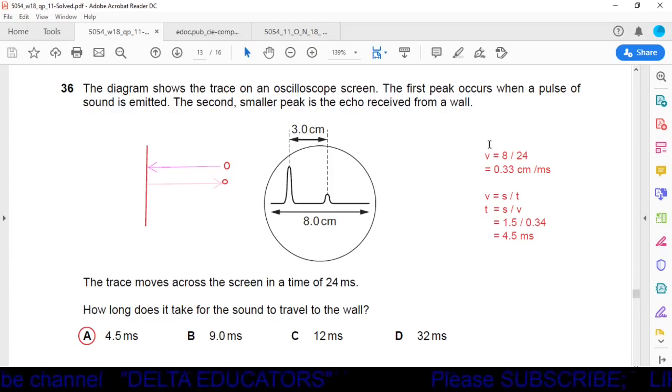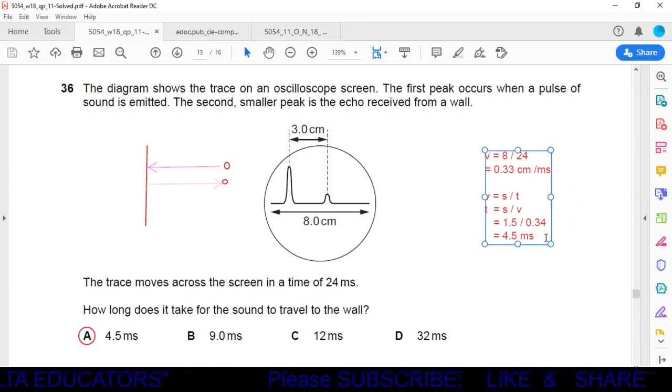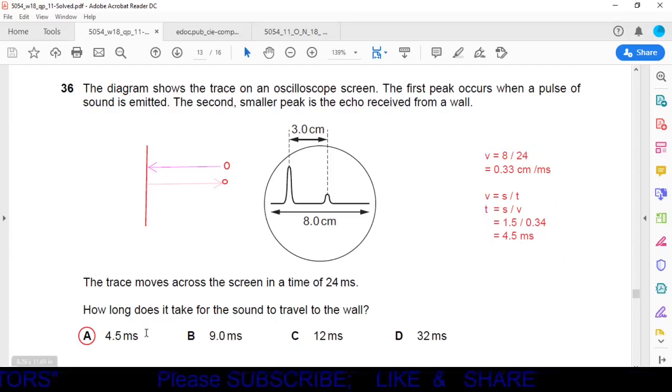So velocity is distance over time. Distance is 8 centimeter, time is 24 milliseconds. So velocity will be equal to 0.33 centimeter per millisecond. Now again we will use the formula V is equal to S over T. Velocity we have, it is 0.33, and distance we also have, it is 1.5. By solving this we get the answer, time is equal to 4.5 millisecond, and it is given in option A. So option A is the correct option.